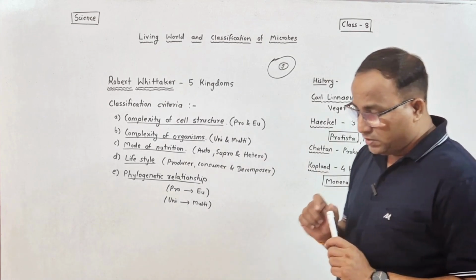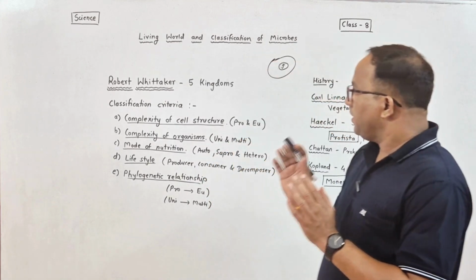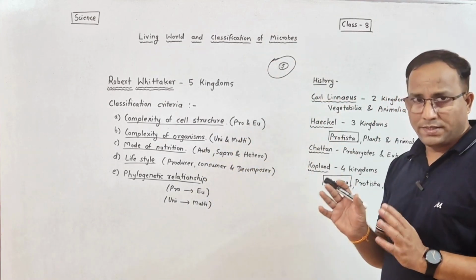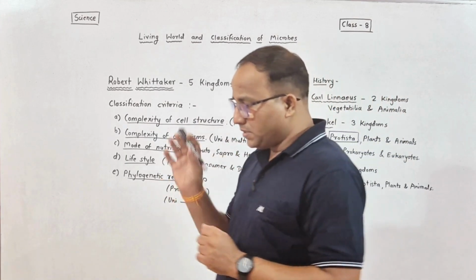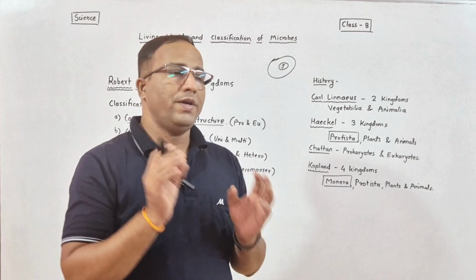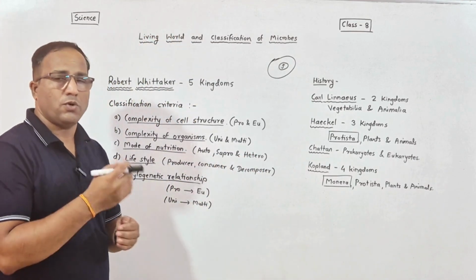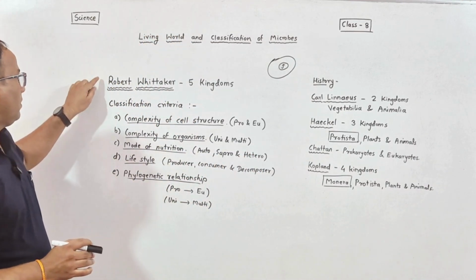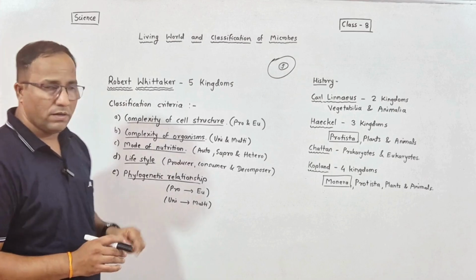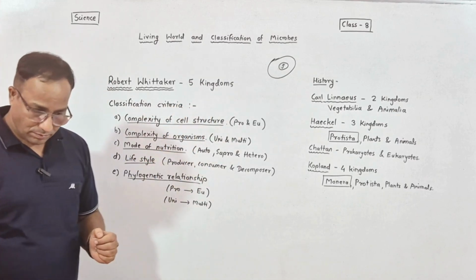Now, the main hero of classification, the main scientist whose work is very crucial in the classification of the living world, the name of that great scientist is Robert Whittaker, five kingdom system.